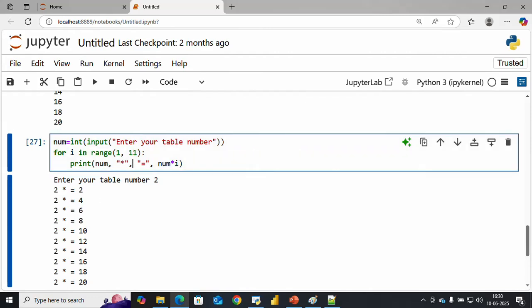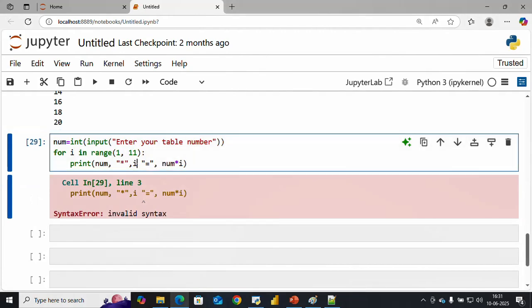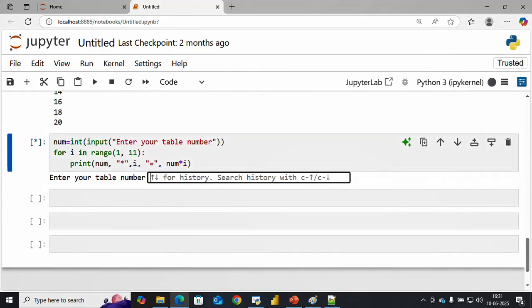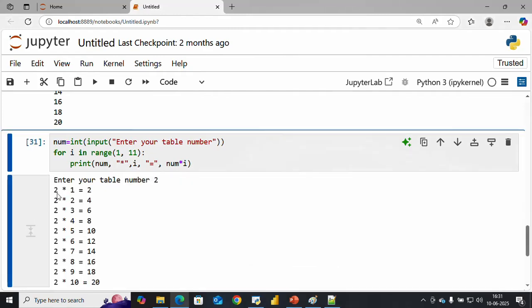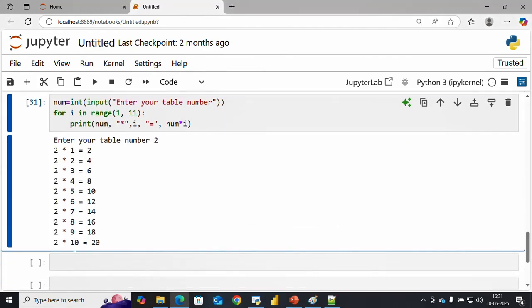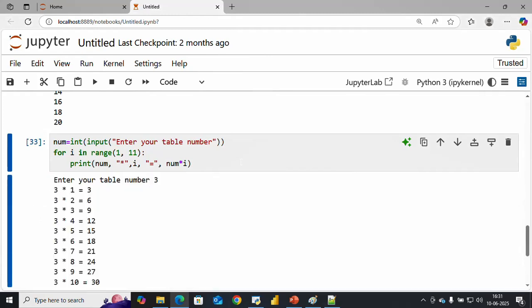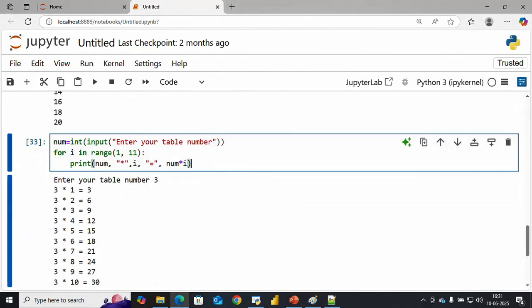So I can pass the value again here, i. The comma separator is missing. Now you can see 1 ja 2, 2 2 ja 4 till 20. You can give any table number like 3, 4, whichever one you are looking for.